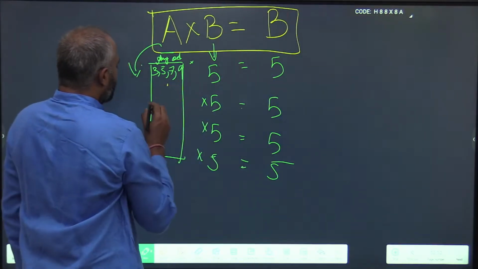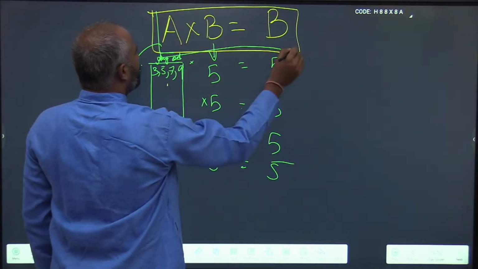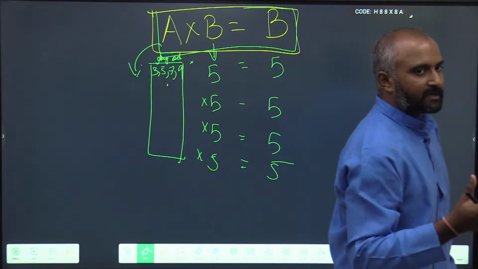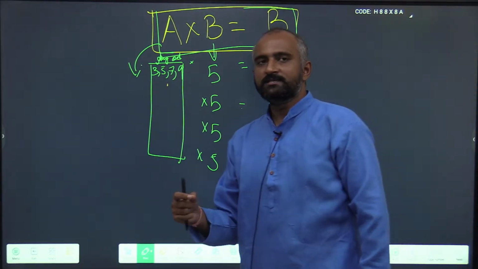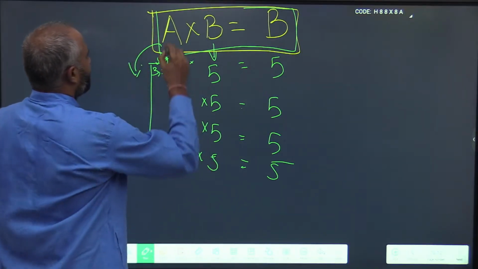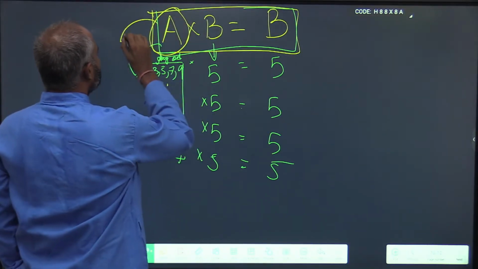So whenever you see a pattern where two digits are multiplied and the resultant unit digit is one of the digits itself, what are the possibilities?